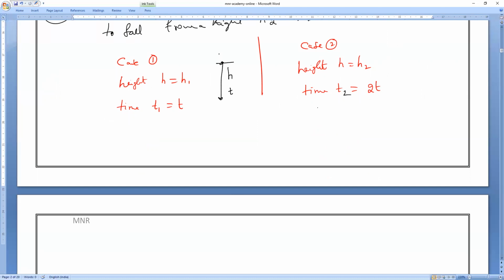Next, this body is falling from another height h2. This is h1 and the time is t, and this is h2 and the time is 2t. Now, what is the time and height relation? We know time t is equal to root over 2h by g.